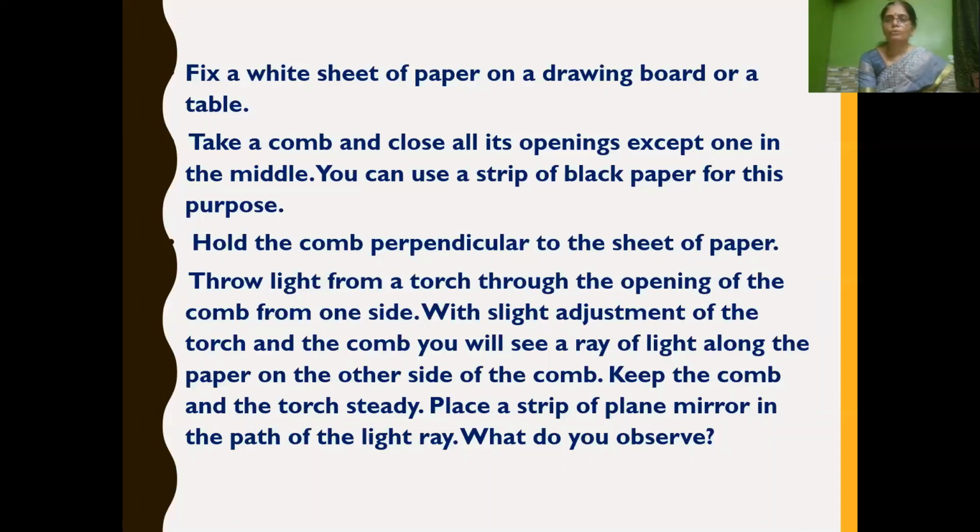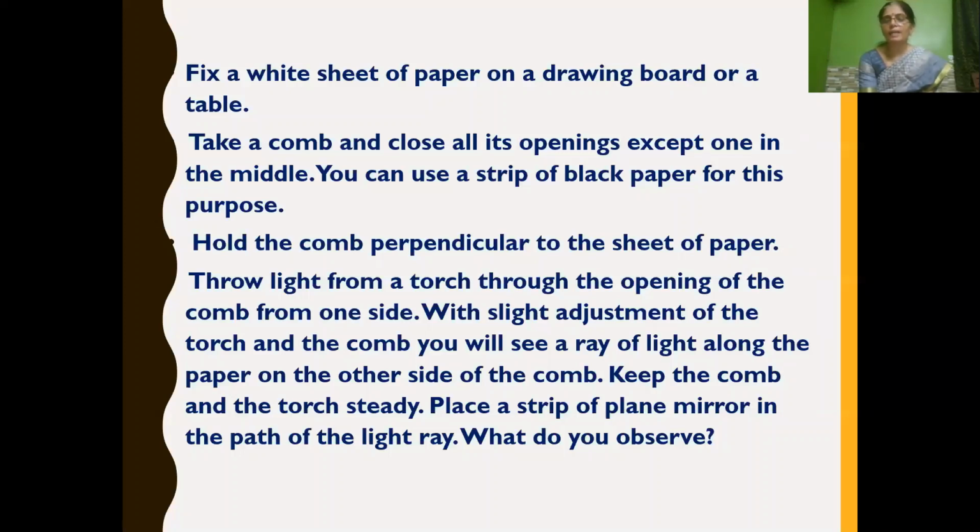Now what we have to do is hold the comb perpendicular to the sheet of paper. Now what do we observe? When you hold the comb perpendicular to the sheet of paper, we have to make a torch emit light through the opening of the comb from one side. With a slight adjustment of the torch and comb, what can we see?